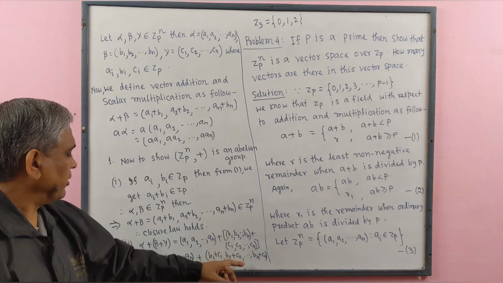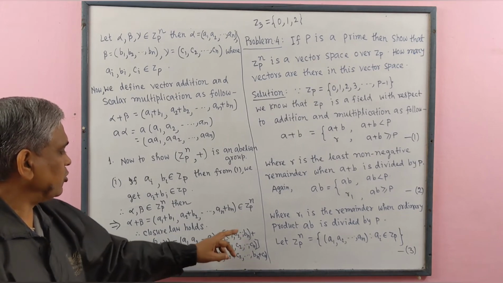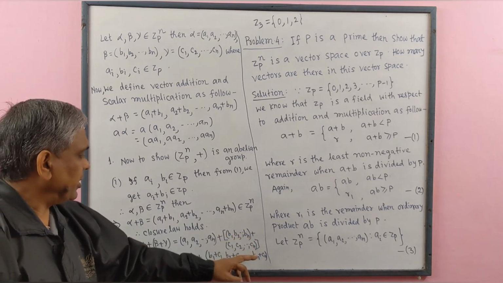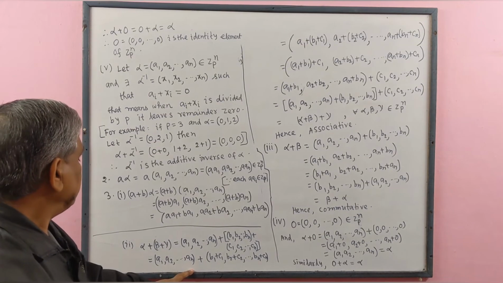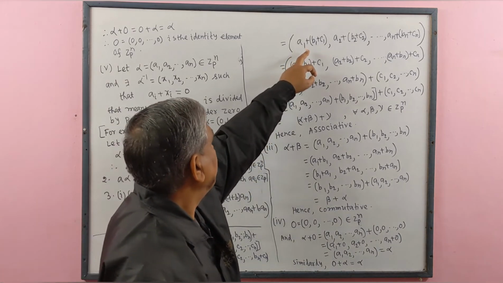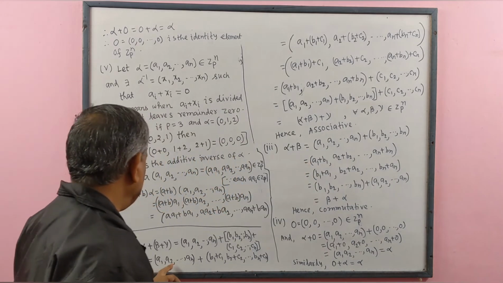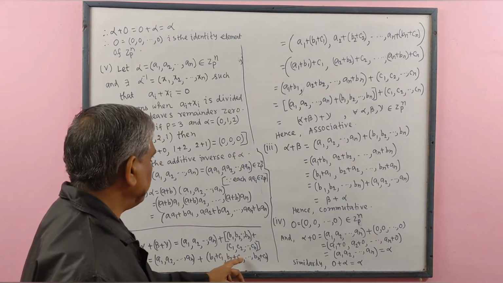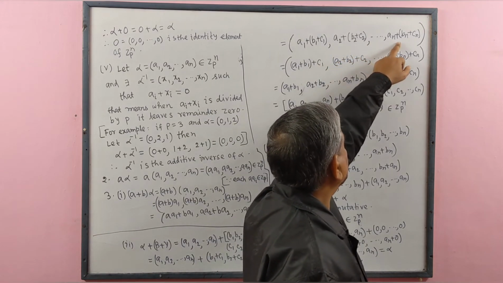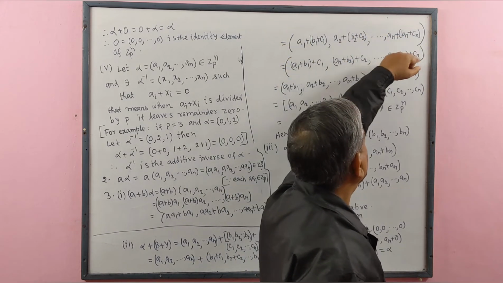Firstly, we add these ordered n-tuples and we get b1 plus c1, b2 plus c2, ..., bn plus cn. This is equal to the ordered n-tuple a1 plus (b1 plus c1), a2 plus (b2 plus c2), ..., an plus (bn plus cn).